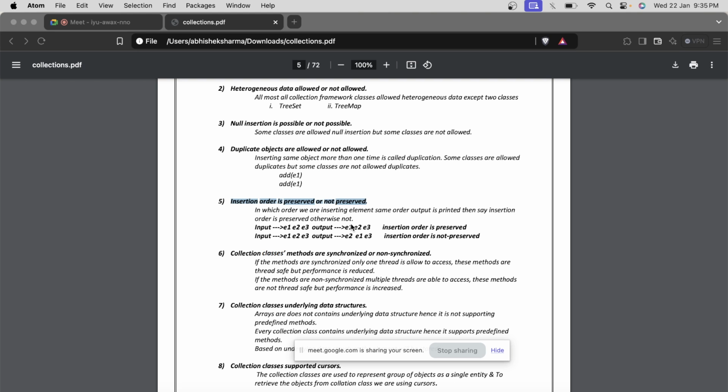So whichever entry comes first, that should be the winner, right? Not some random person. So that's the thing. So insertion order is also very important.